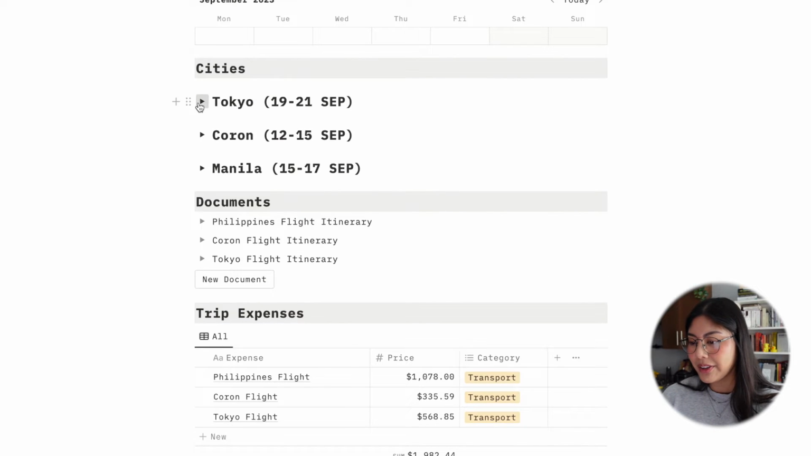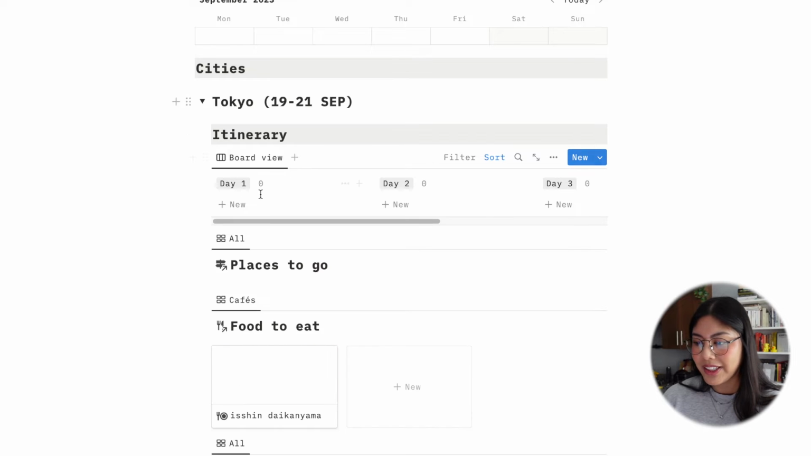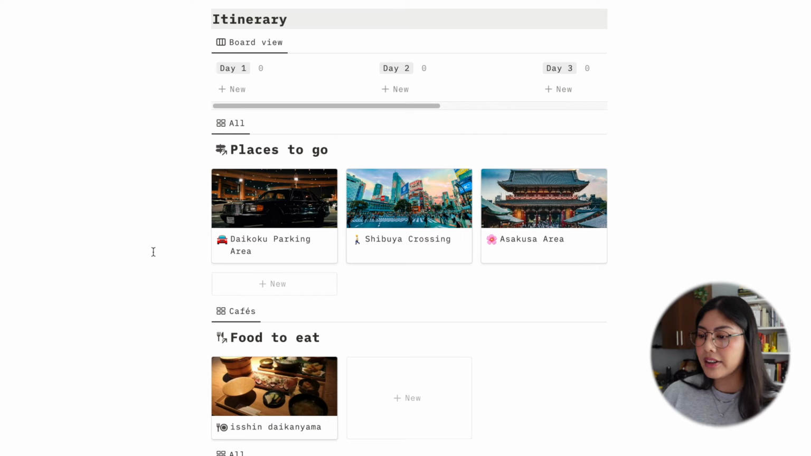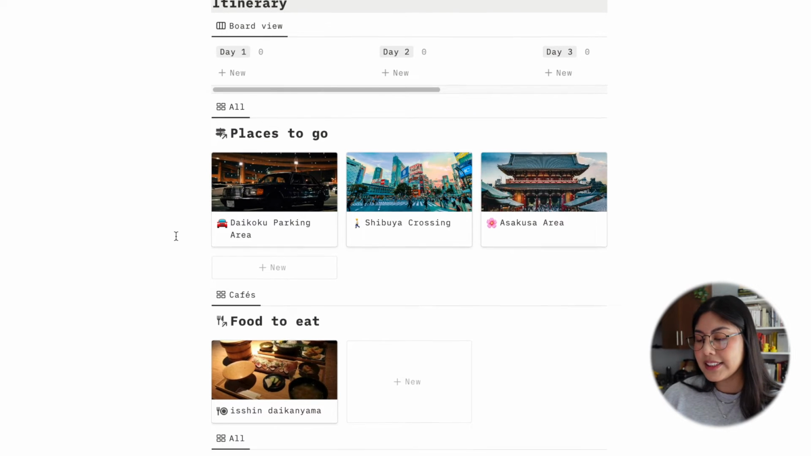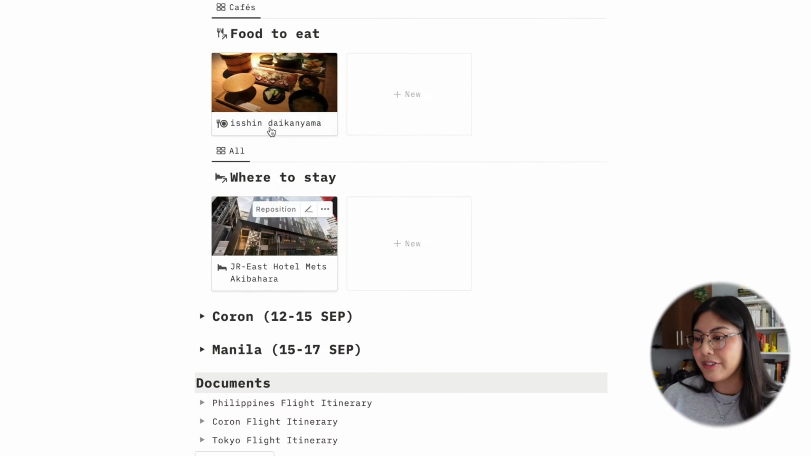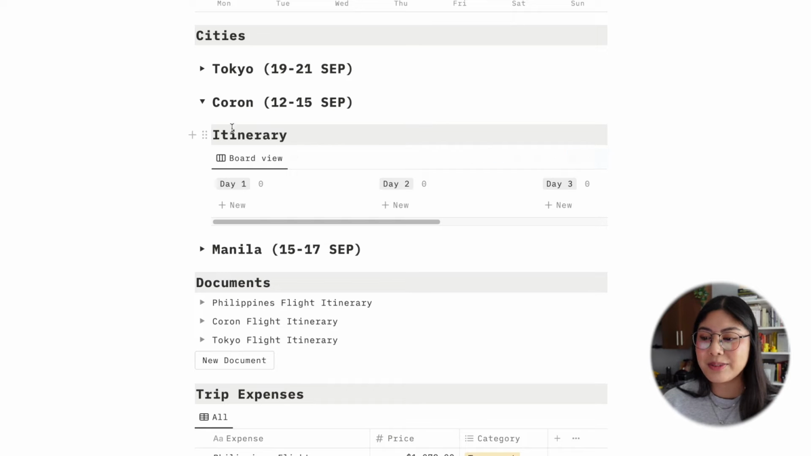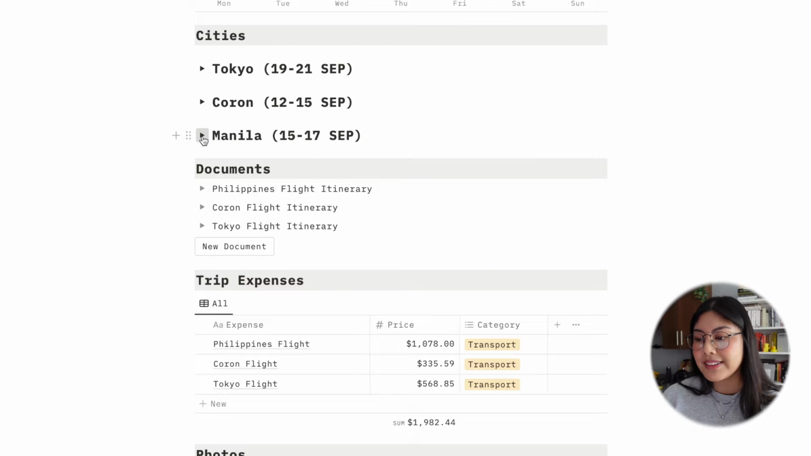So first we have Tokyo, and I have an itinerary here, so that way you can organize how your days are gonna go on your trip. I also have the places to go, and this is specific to Tokyo, and then food to eat specific to Tokyo again, and then where to stay. I didn't add all of that stuff yet to Coron because my mom is planning that trip, so since I'm not planning it, I don't feel the need to add that, but I did add it for Manila.